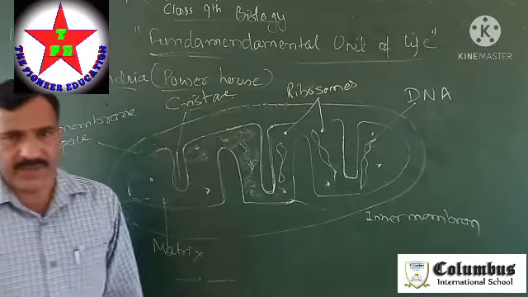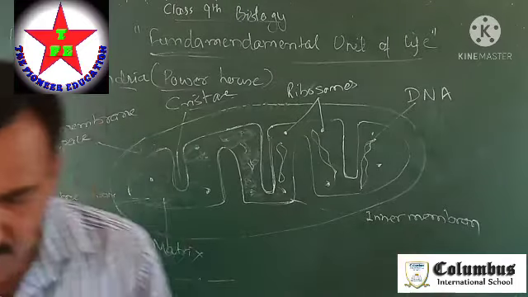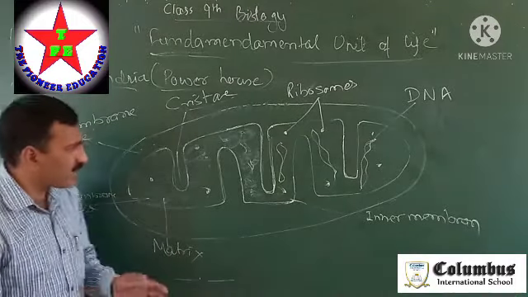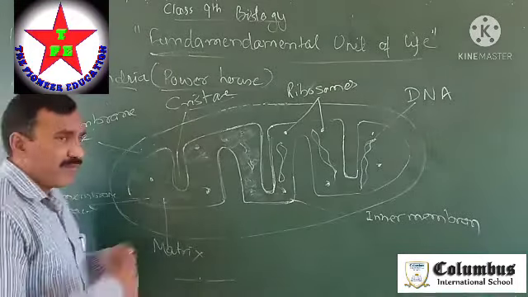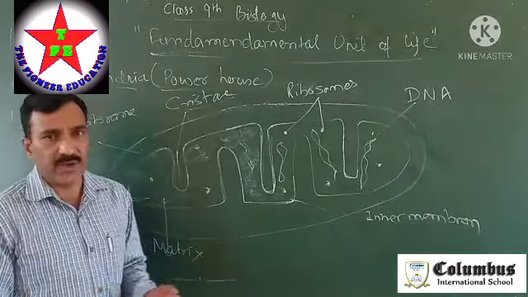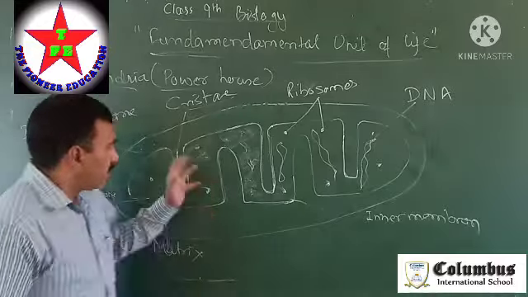Now the energy produced in the mitochondria, as soon as it is produced, is converted into ATP, and this ATP, when it breaks down, produces a great amount of energy.